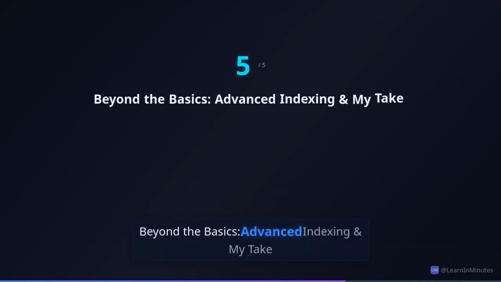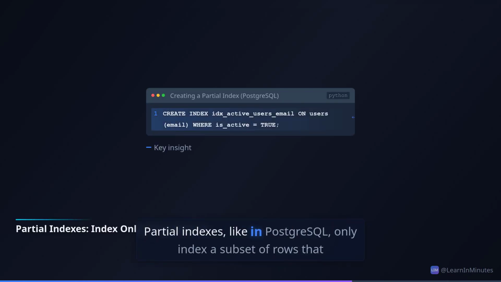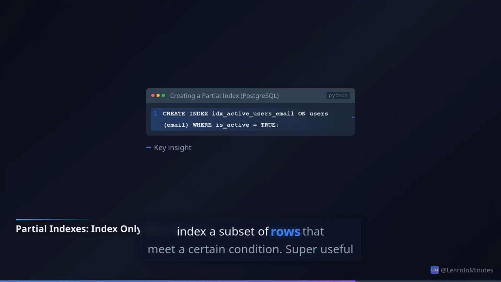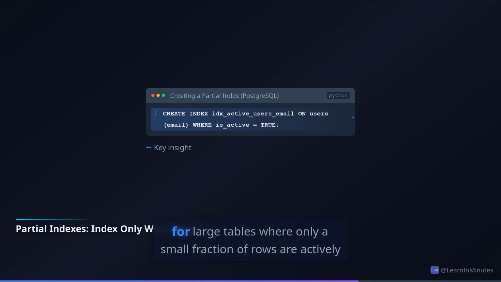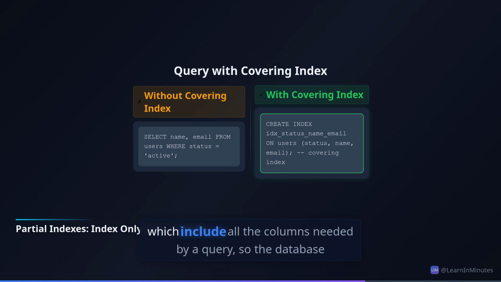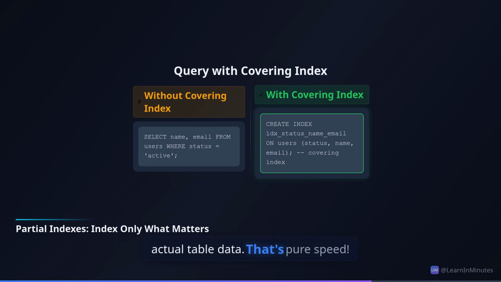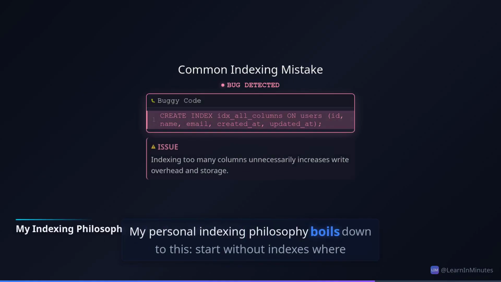Beyond the basics: advanced indexing and my take. Let's talk about some advanced moves. Partial indexes, like in PostgreSQL, only index a subset of rows that meet a certain condition. Super useful for large tables where only a small fraction of rows are actively queried. Then there are covering indexes, which include all the columns needed by a query, so the database doesn't even need to touch the actual table data. That's pure speed.